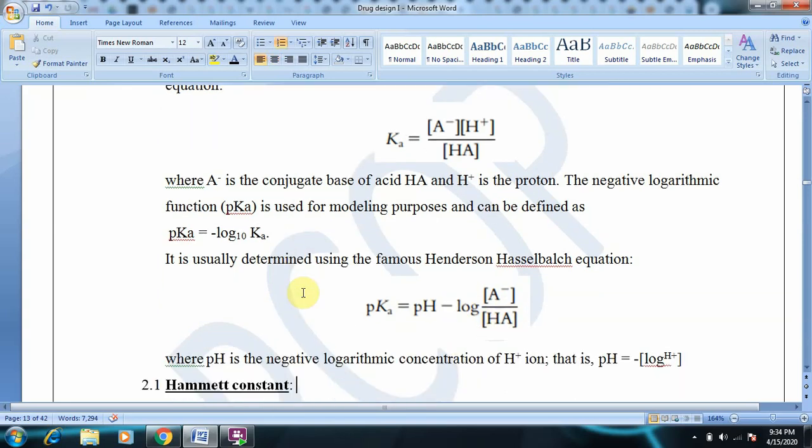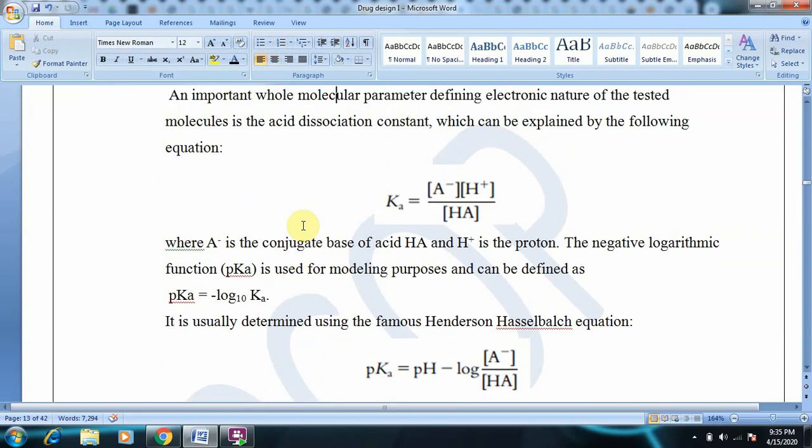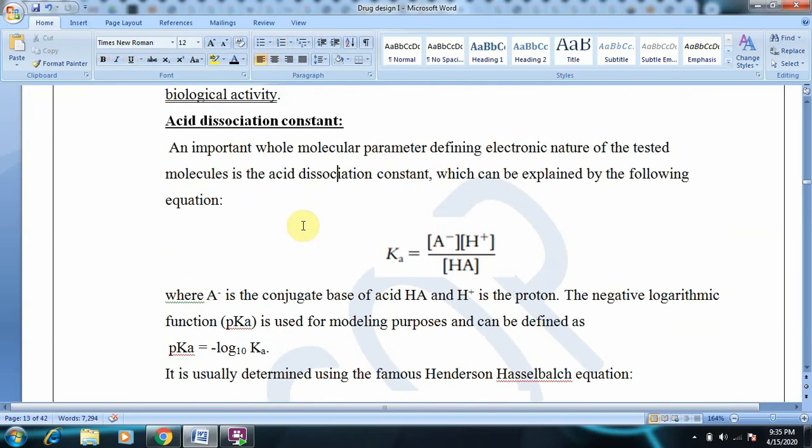The pK values are more valuable in molecular modeling studies like QSAR studies, because they give us information about the polar nature of a drug and its effect on biological activity. This is a use of the Ka value or acid dissociation constant.